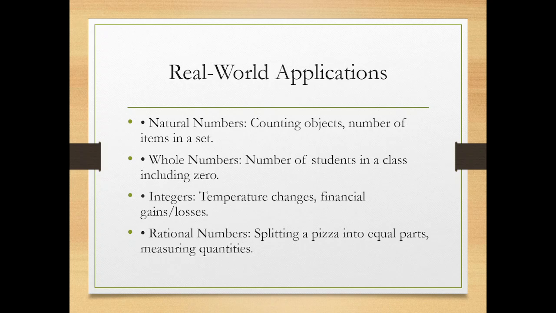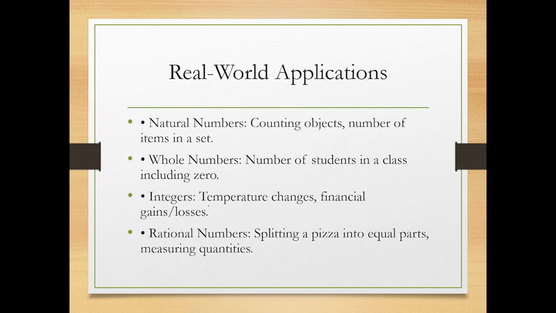We never say that I have 3 by 4th number of pencils. I have 2 by 3rd sets of eraser. We don't represent it in that manner. We always count objects in the form of whole numbers or natural numbers. So number of students in the class, that is also an example of whole number as well as the natural number.